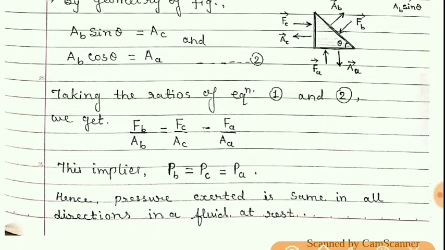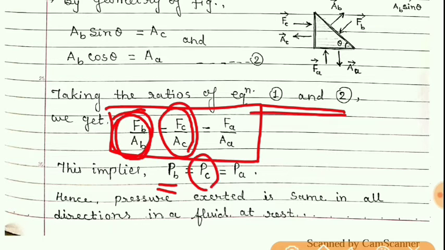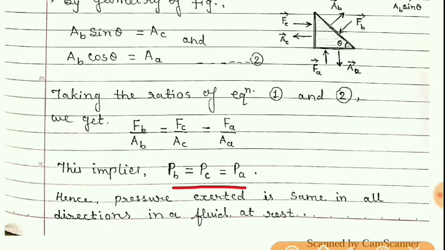And so taking the ratio of these equations, we get this equation, and that shows that force per unit area for the cross section at point B, which is PB, force per unit area of C, that is PC, and force per unit area for A, that is PA, are all the same. So all the pressures are the same.